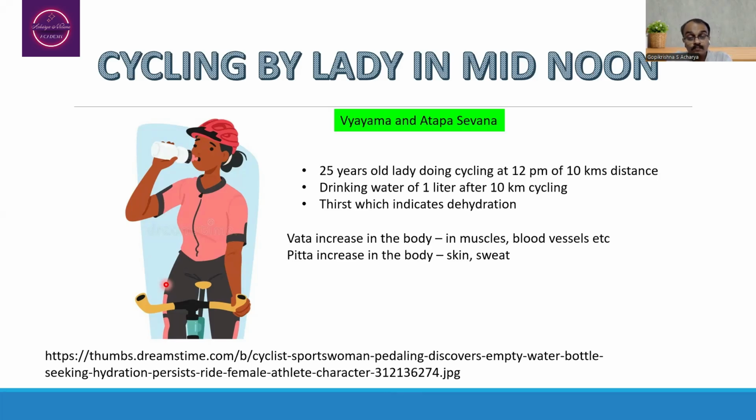Chala guna increase, and Pitta dosha increase may be suspected in the skin, which pertains to the profuse sweating. Because she is cycling at around mid-noon, that too in the summer season, we are going to suspect the abnormal increase of Pitta dosha. So here Vata as well as Pitta dosha increase will be observed.